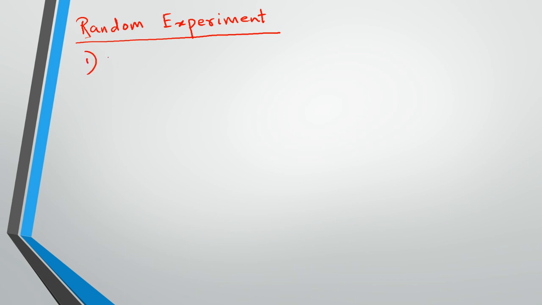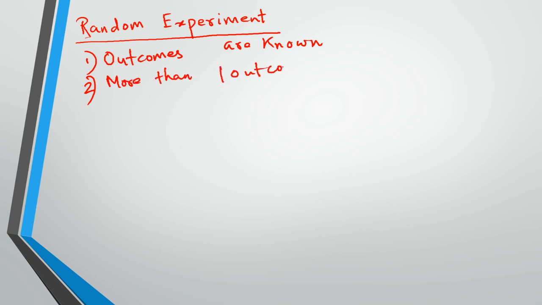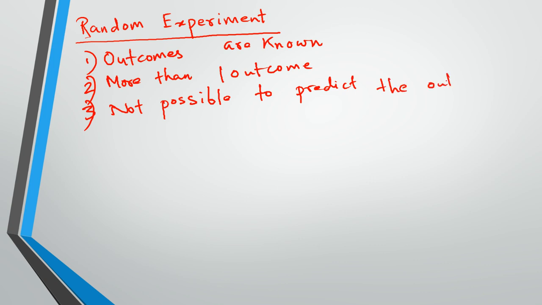Also, there will be more than one outcome for a random experiment, and it is not possible to predict the outcome in advance.